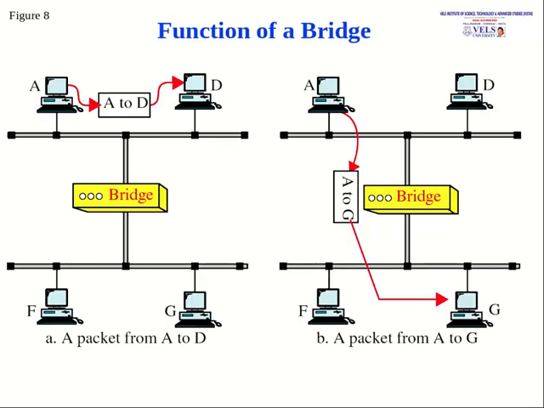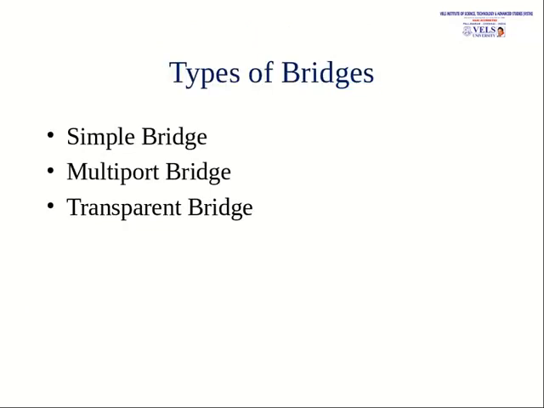So here we can see, without using a bridge, A will be sending a message to D. If the packet is forwarded through the bridge, that is a packet from A to G. So this is a function of the bridge. And next is the types of bridges. There are three types of bridges: simple bridge, multi-port bridge and transparent bridge.